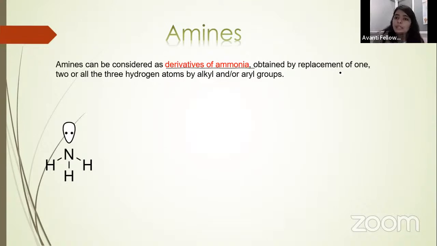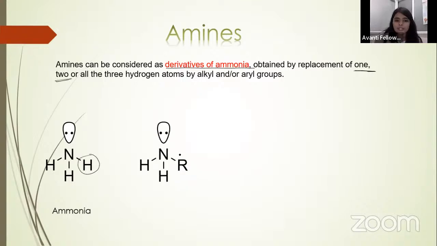If you replace one hydrogen, like this hydrogen, with an R group, then the compound we get is called an amine.